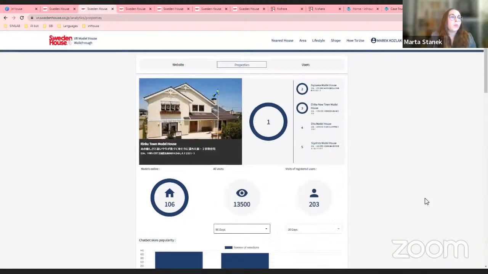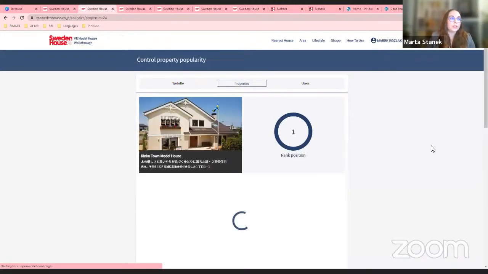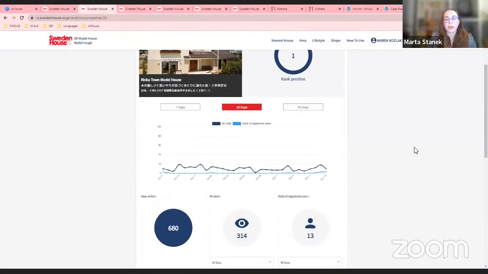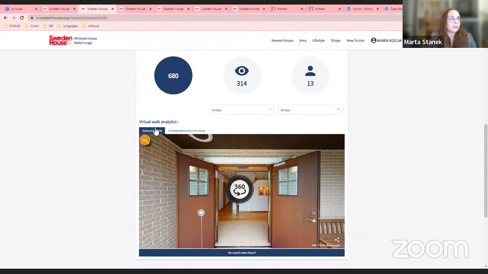Exactly. What's also interesting here is that you can access each property and see its singular analytics, so you can track it to the very detail.